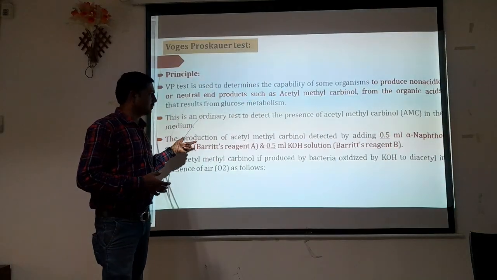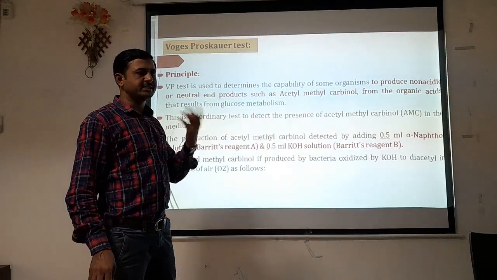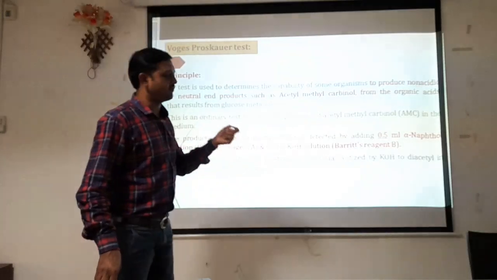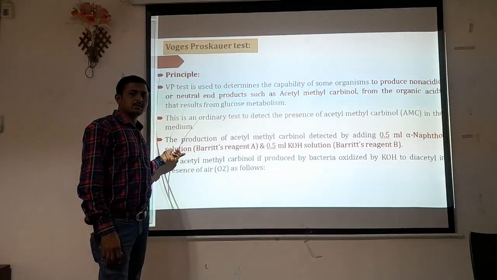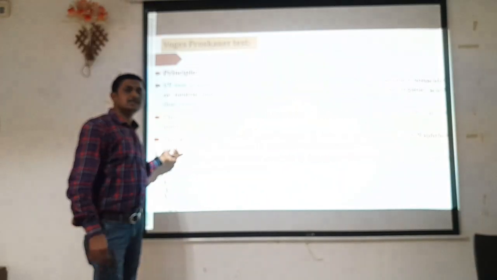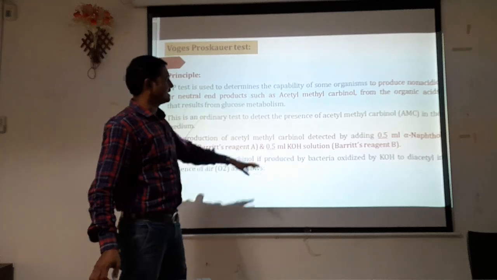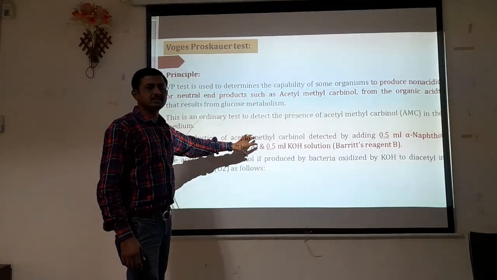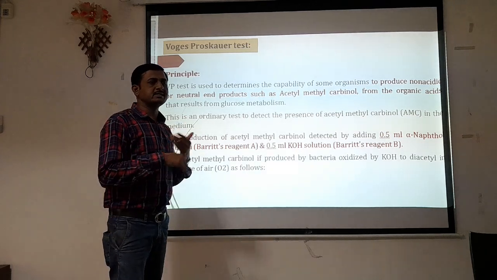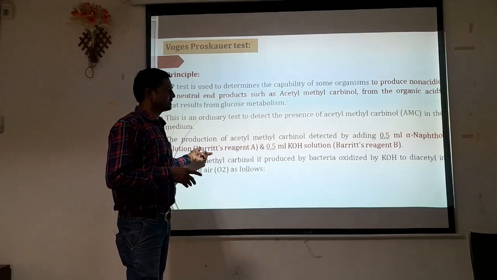The production of acetyl-methylcarbinol is detected by addition, after incubation, of 0.5 ml of alpha-naphthol, that is Barritt's reagent A, and 0.5 ml KOH, that is Barritt's reagent B. Combined, we call it Barritt's reagent, which is composed of alpha-naphthol and 40% KOH.